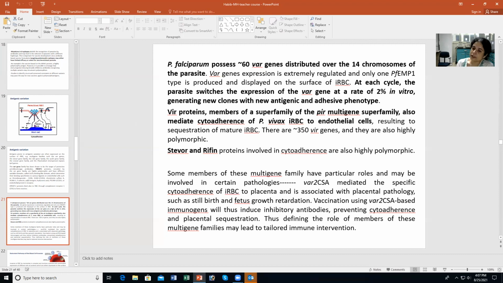Now, if you have vaccination using VAR2CSA-based immunogens, it is thus possible to induce inhibitory antibodies that prevent cytoadherence and placental sequestration. So it is important to understand what specific roles these variant antigens have in specific pathologies. And we must define the role of members of these multigene families in specific pathologies to tailor specific immune intervention, because different VAR genes can have different roles in different pathologies.